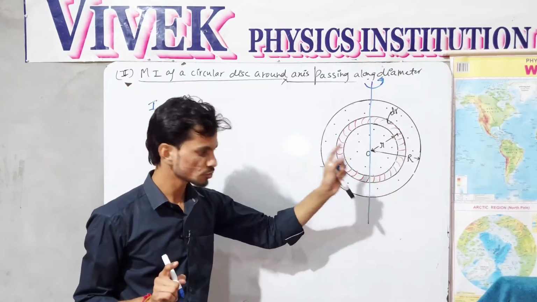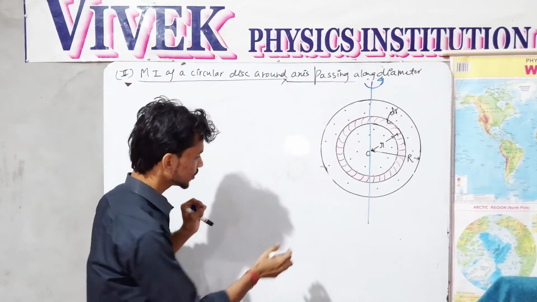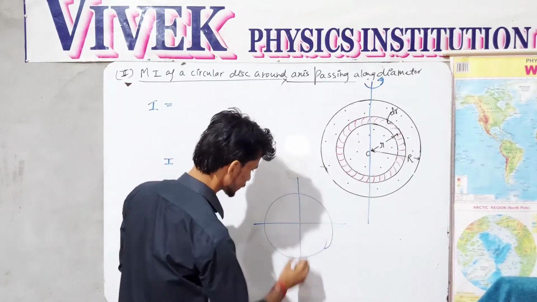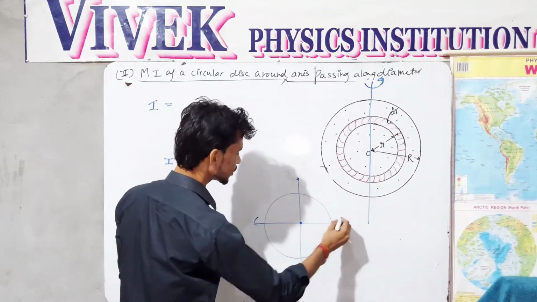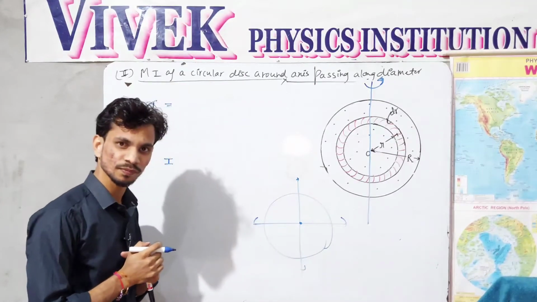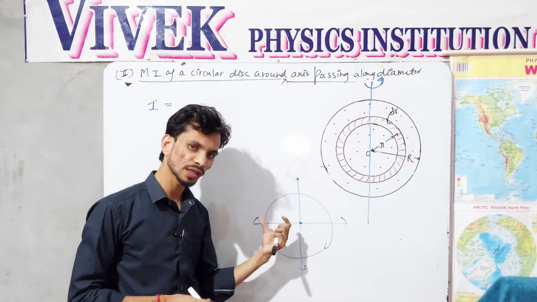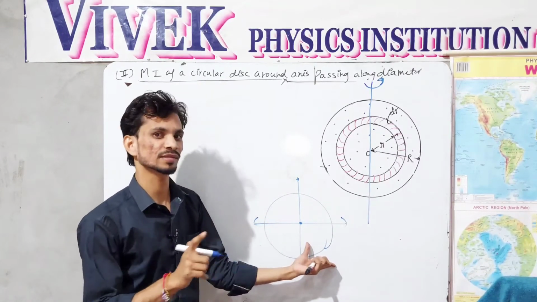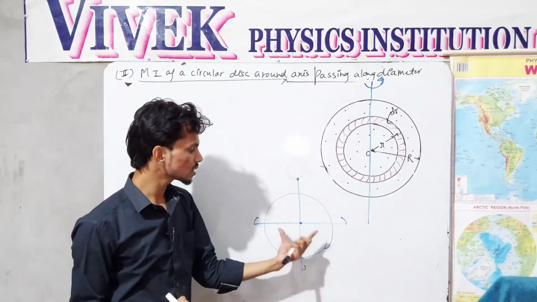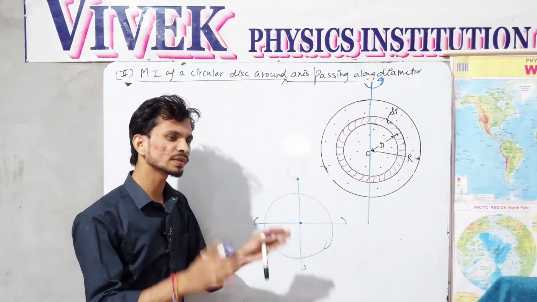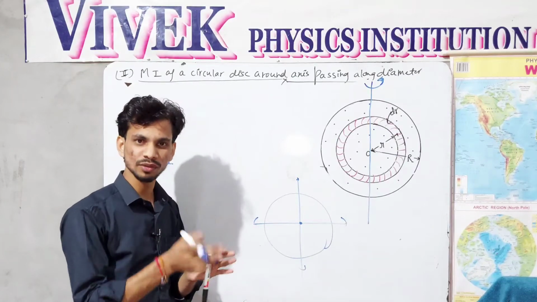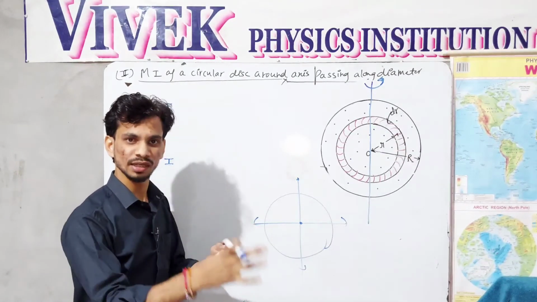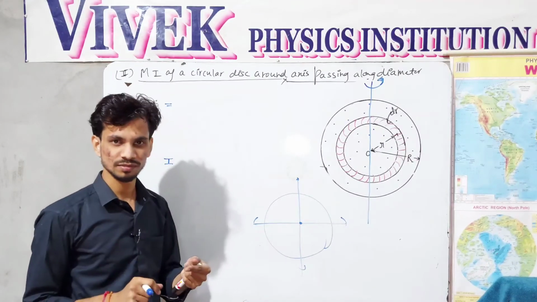Around the diameter, you can assume all the diameters; I am taking 2 diameters of the circular disk. By symmetry you can easily understand the moment of inertia of the disk around any one diameter will be the same, because around any diameter the mass of the disk rotated will give the same effect as when you rotate the disk around any other diameter.